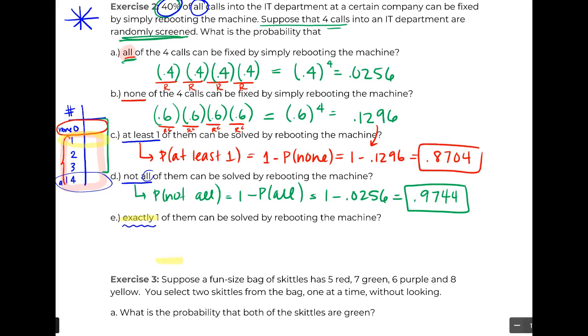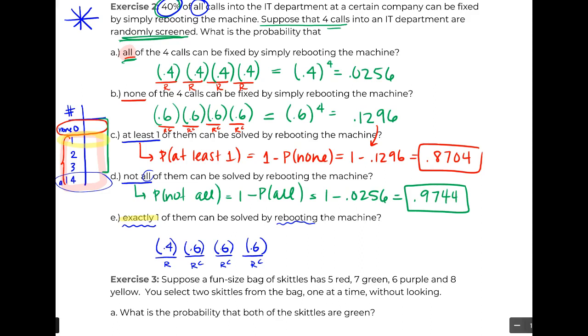And so we'll go back to our little slots, our different events that have to occur. 1, 2, 3, 4 things are still being screened. We never get to change that. It's a very common mistake because students don't always keep those 4. And we only want one to be fixed by rebooting. So let's just go ahead and get that first, which means the last 2 or 3 cannot be fixed by rebooting the machine. And we know these probabilities. 40% are fixed by rebooting, well 60% are not. And since these things are all just independent events, they're going to get multiplied together by the independent rule.